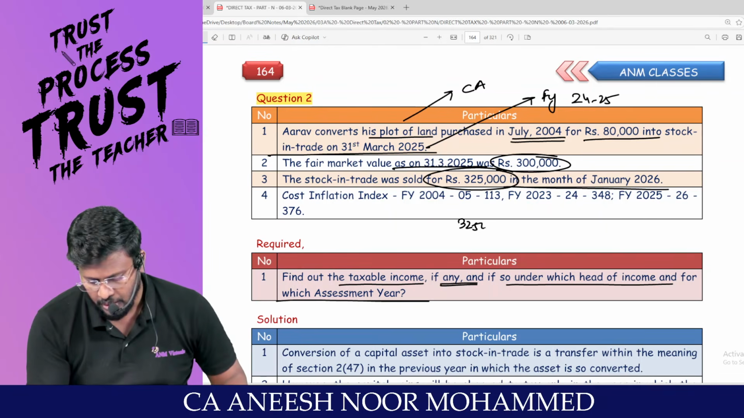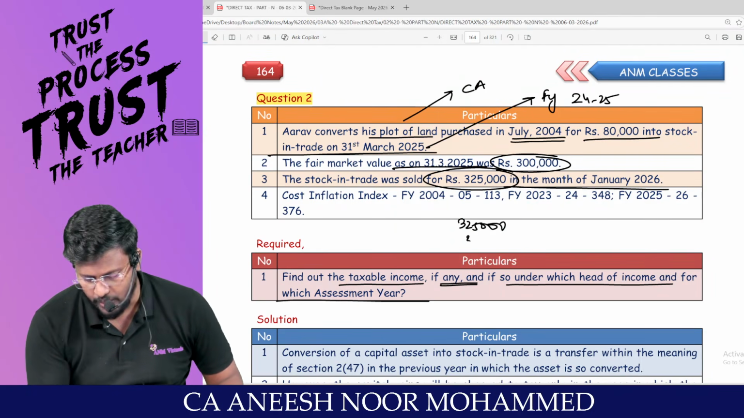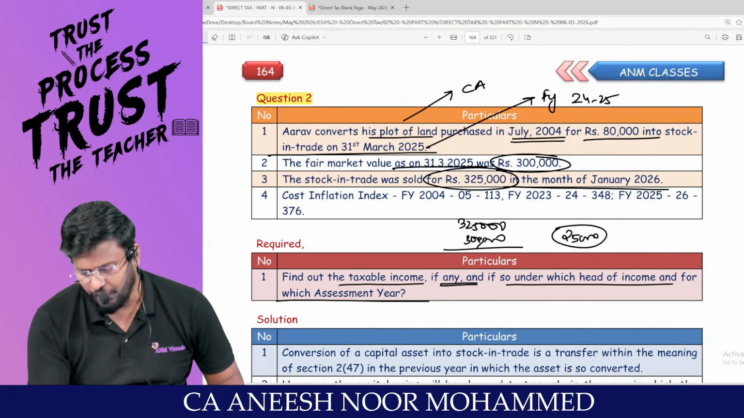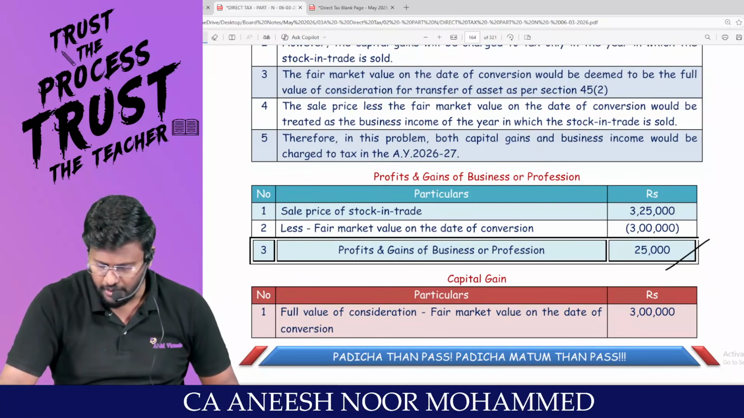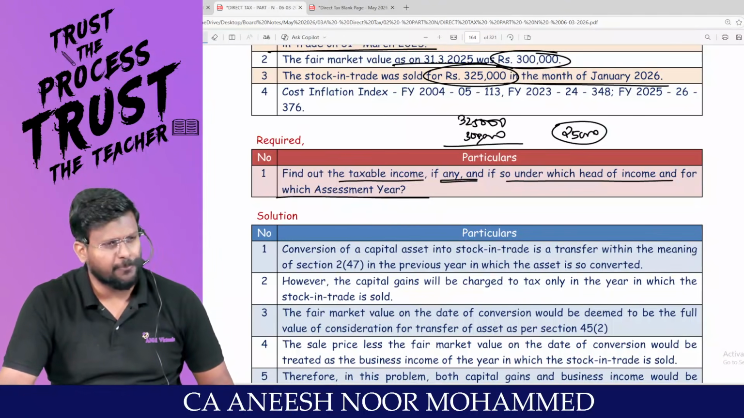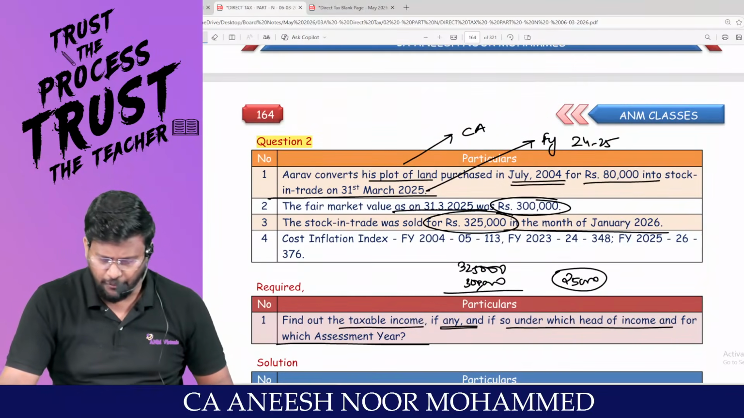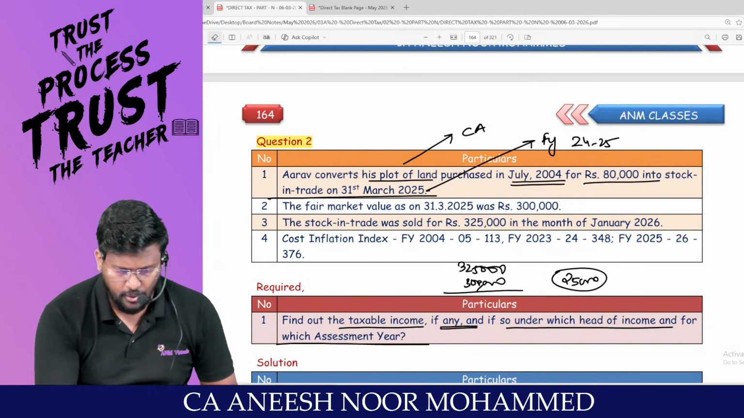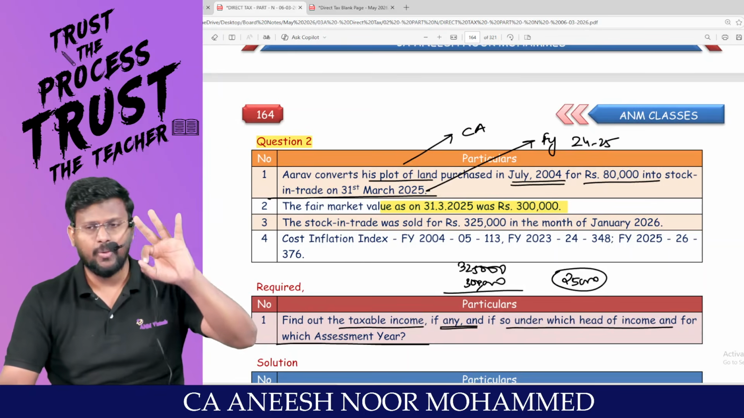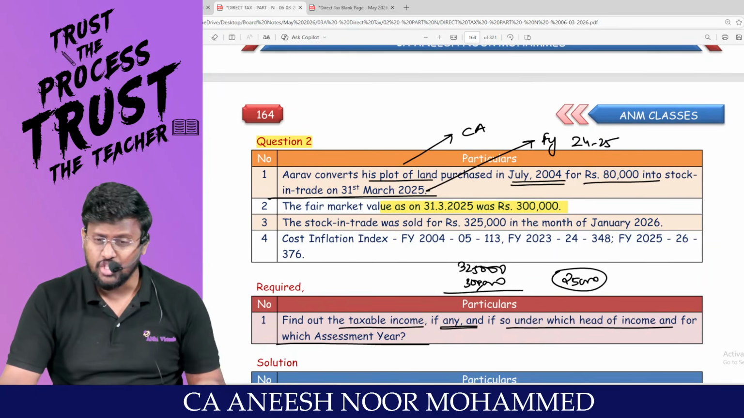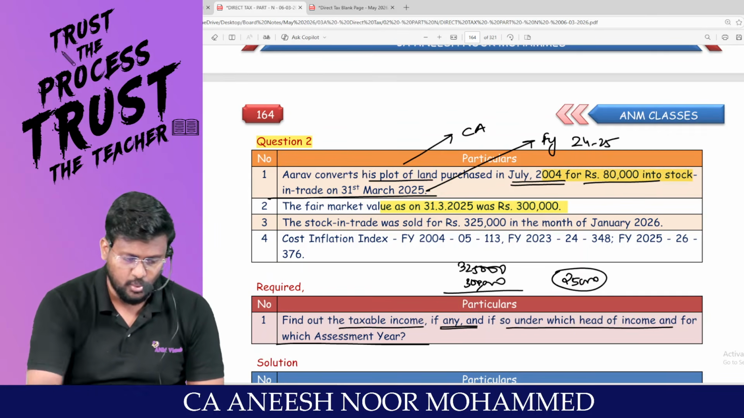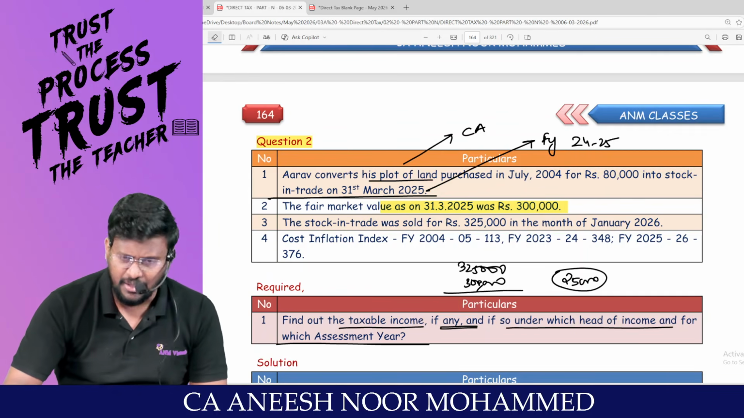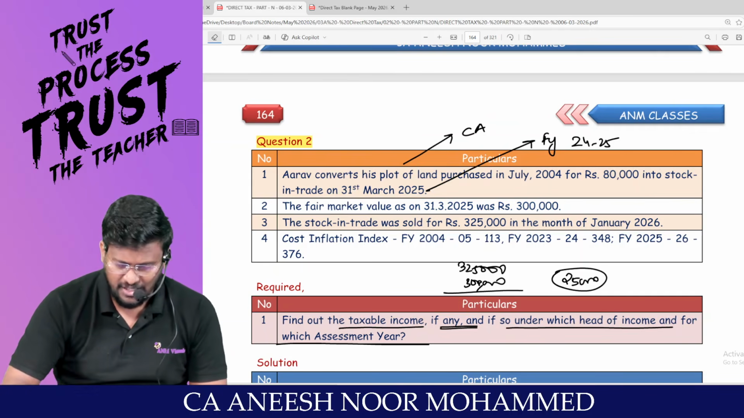What I'm trying to say is the new income will be PGBP income, which is nothing but the actual selling price, 3,25,000, minus the fair market value as on date of conversion, 3 lakh. So 25,000 will be taxable under the head profits and gains of business or profession. Am I right? With regard to capital gain, what is the full value of consideration? Fair market value as on date of transfer is the full value of consideration. How much fair market value? 3 lakh. Less cost of acquisition, indexed cost of acquisition. Sir, cost of acquisition of how much? 80,000.